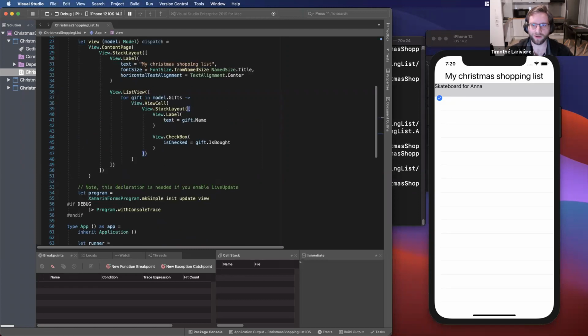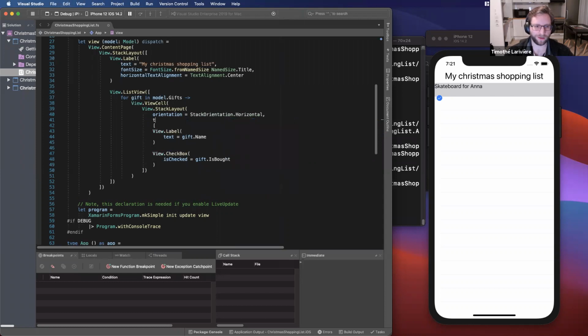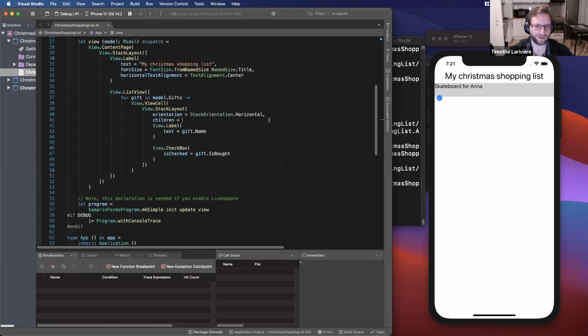So here I see that my checkbox and my label are stacked vertically. I want them to be stacked horizontally, so I can just change that. I say the orientation of my stack layout equals stack layout orientation horizontal, and it has children.